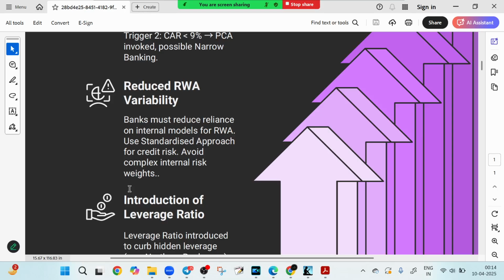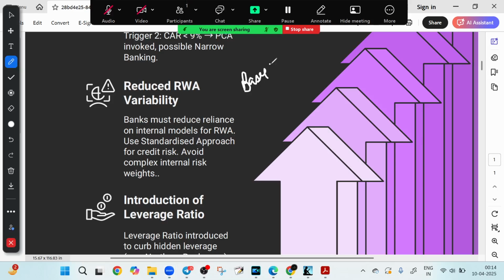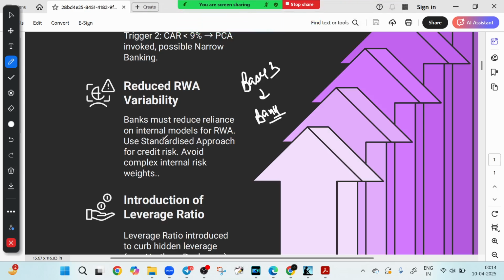Now let's look at the reduced RWA variability. This was another smart move. BASEL 3 asked banks to reduce their dependency on internal risk models. They should not depend more on internal risk models.